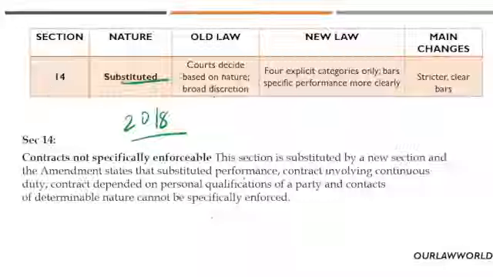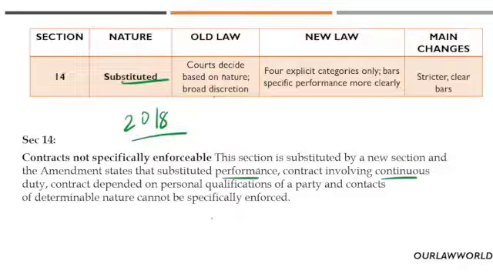What are those contracts which cannot be specifically enforced? Like substituted performance, contracts involving continuous duty, contracts depending on personal qualifications of a party, and contracts of determinable nature that cannot be specifically enforced. So these categories have been established in 2018.